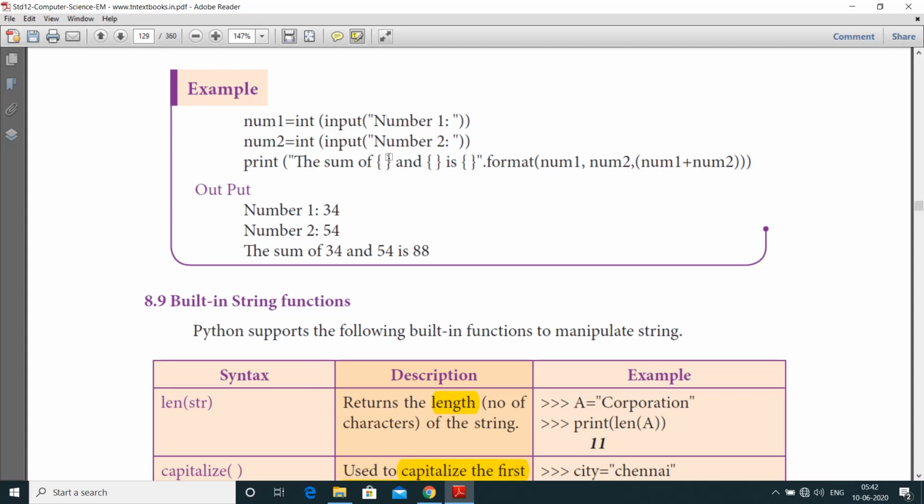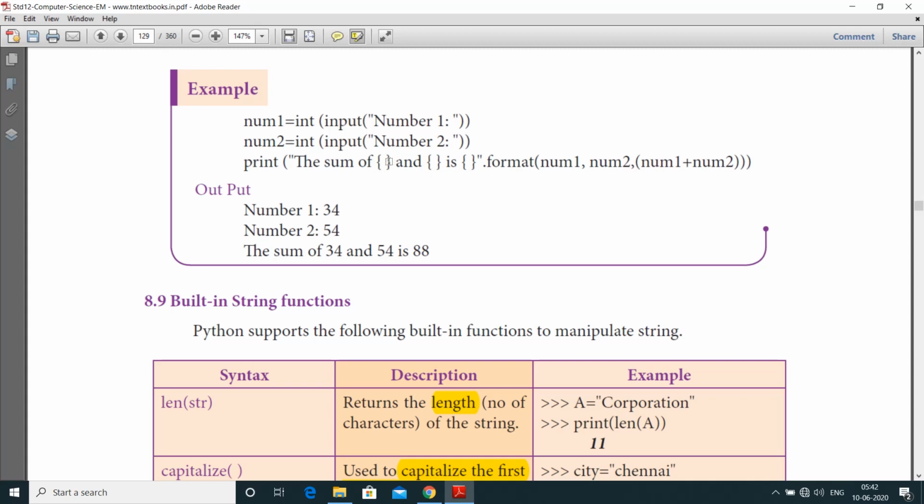So here it is user defined, so first we don't know what type of value will be given by the user. So here, using the curly braces, it is the placeholder. It should be placed as the sum of the first value, here represented as number 1 value and number 2 value, and here the answer. The sum of the values, the answer is a placeholder. It should be replaced by using this placeholder as curly braces. First one is the sum of curly braces and curly braces is curly braces.